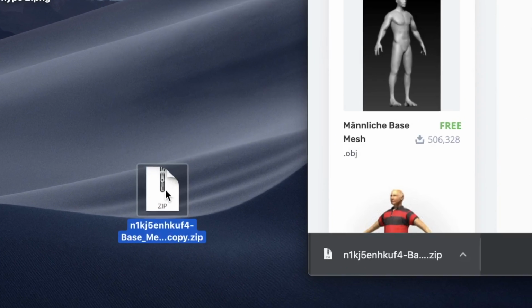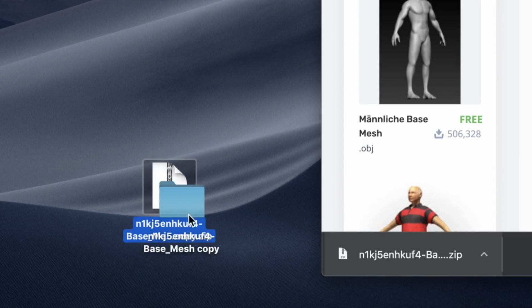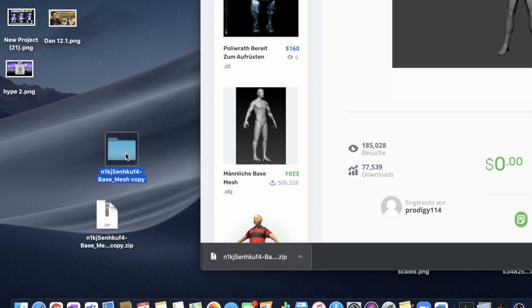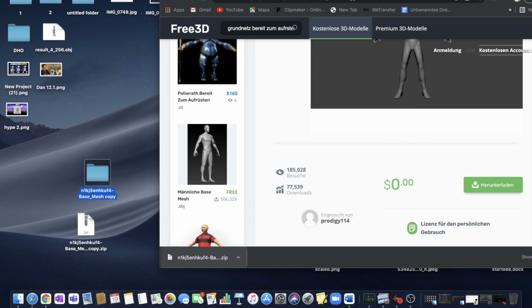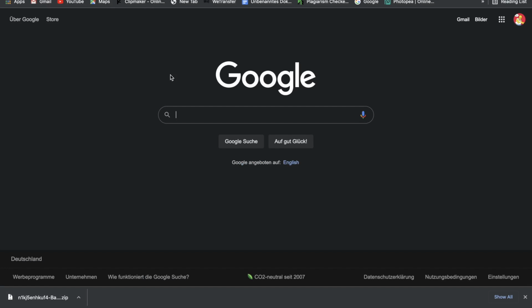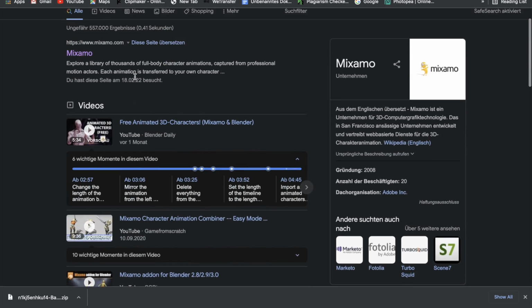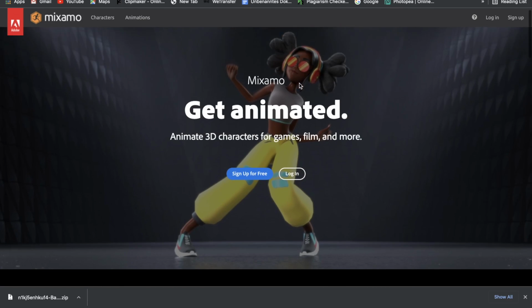And now we can just open the zip file, obviously. Then we will get a folder just like that. And here we got our files in here. So we got the OBJ file right here. Now what we want to do is we want to go to the website we are going to animate this on. So just go to Google or your search engine and then search for something that is called Mixamo. This is Mixamo. Just click on that first link, then it's going to load this site.